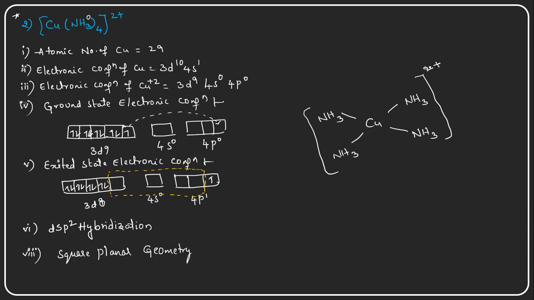So these are the two examples I want to explain under the heading of the square planar complexes. Is that clear? Then the next one is the tetrahedral complexes. What are the examples for the tetrahedral complexes? The tetrahedral complexes examples are, for example,